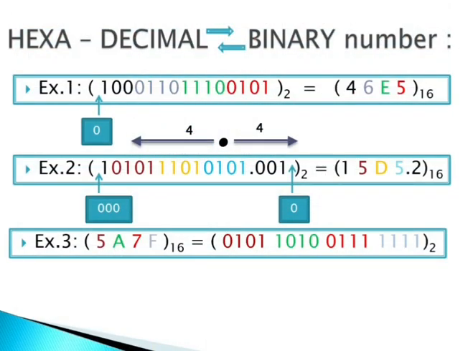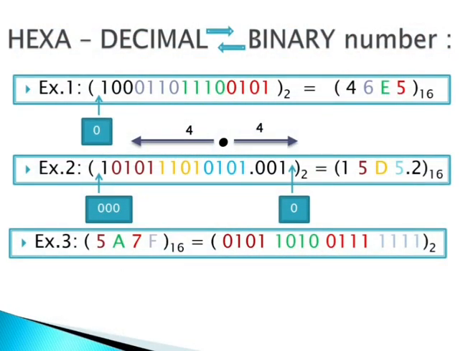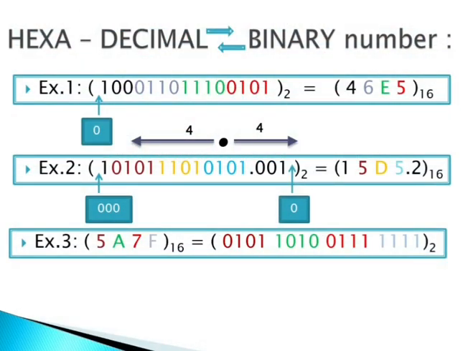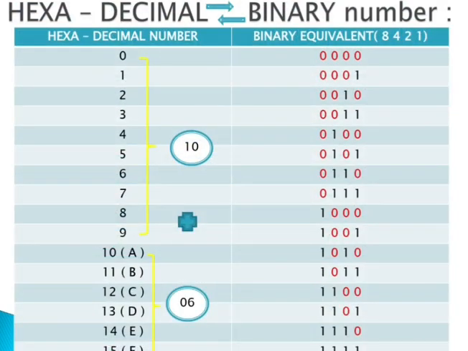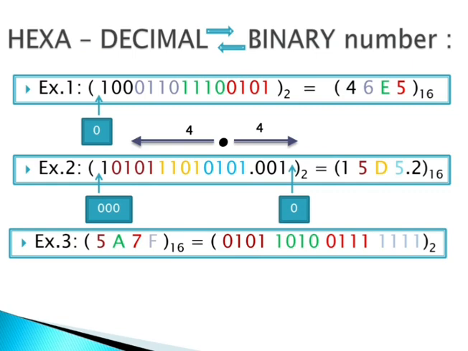We have to write 0101. Green color A. A contains 1010. That's why I wrote 1010. Then for 7, 0111. That's why I wrote 0111. For F, we have 4 times 1. That's why I wrote 4 times 1.